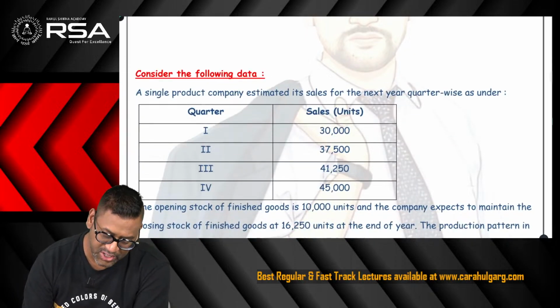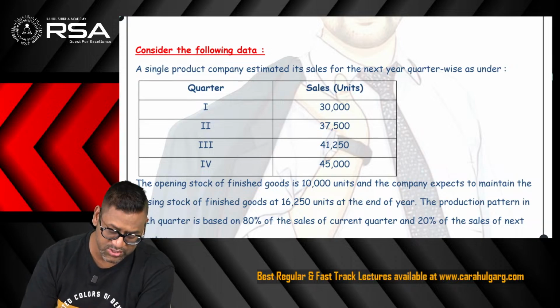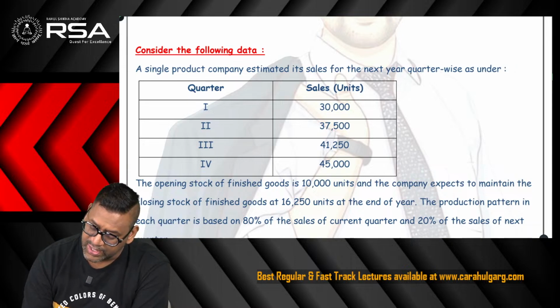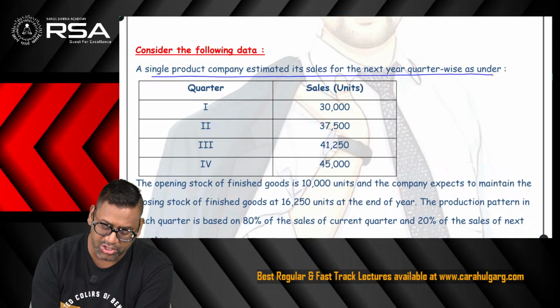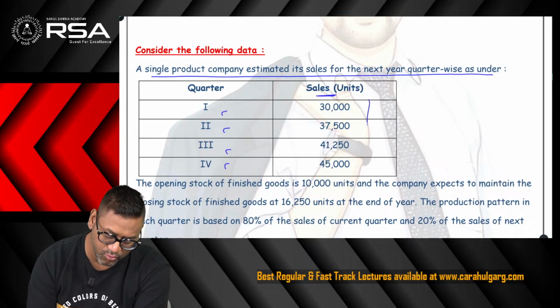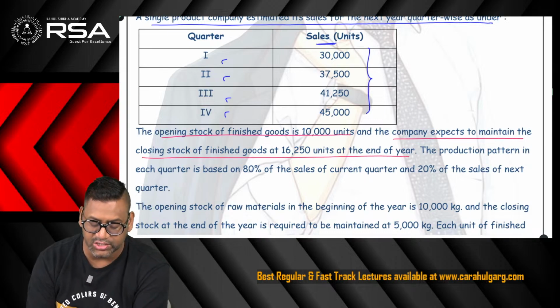Next question. It says consider the following data. Okay, we are getting a practical question along with certain questions. So this is very, very, very important, can be asked in your examination as well. It says a single product company estimated its sales for the next year quarter wise as under. So we are given the sales for each quarter 1, 2, 3 and 4. It says the opening stock of finished goods is 10,000 units and the company expects to maintain a closing stock of FG at 16,250 at the end of year.